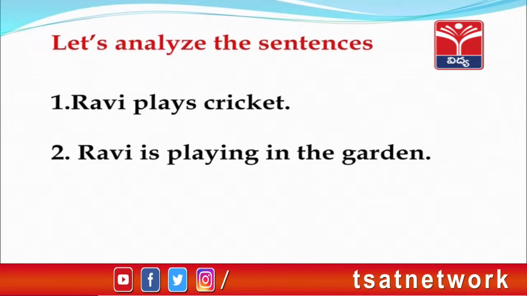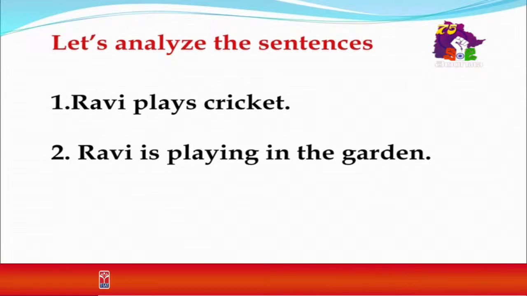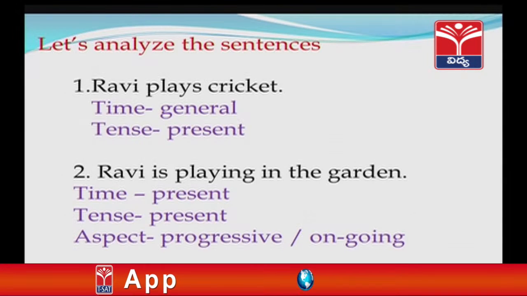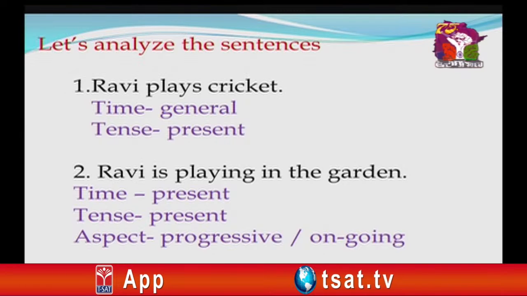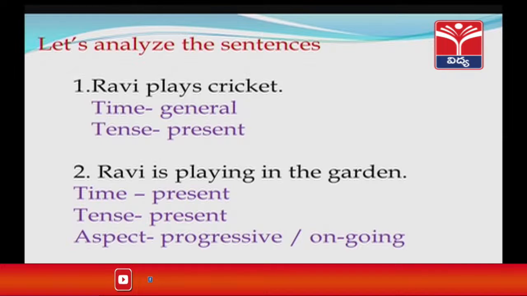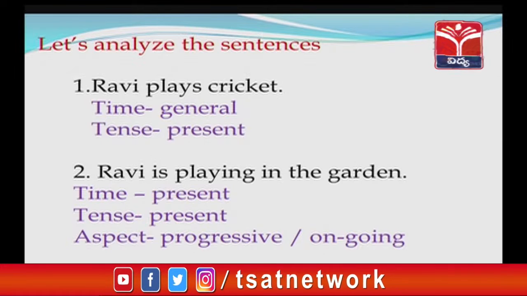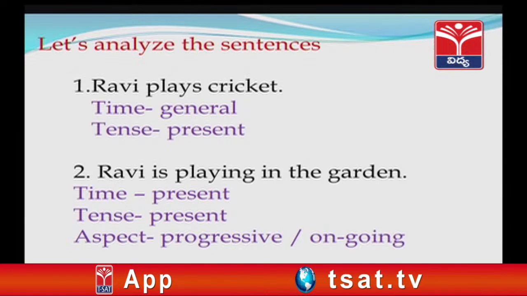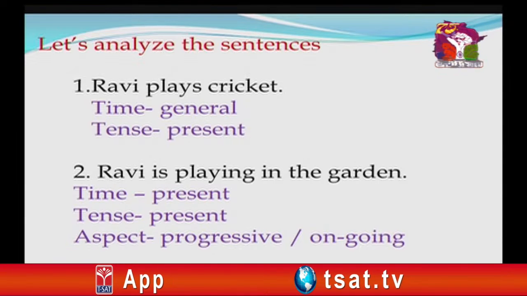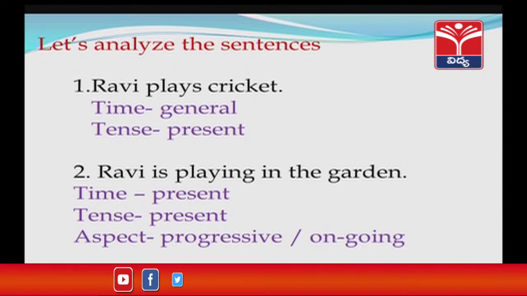Let us analyze these sentences. Ravi plays cricket and Ravi is playing in the garden. We can say that the first sentence, Ravi plays cricket, refers to general time, it is a habit and tense is present. And in the second sentence, Ravi is playing in the garden, time is present, tense is also present and the aspect is progressive or ongoing. It means the action is going on.